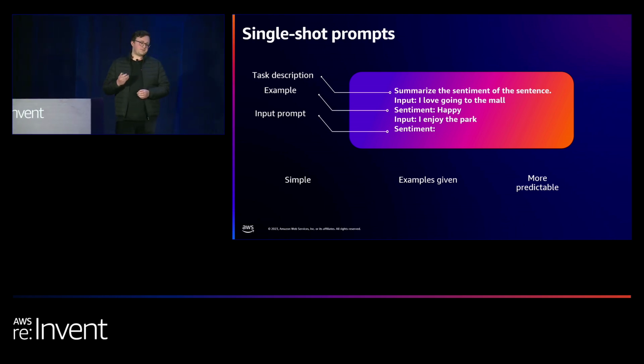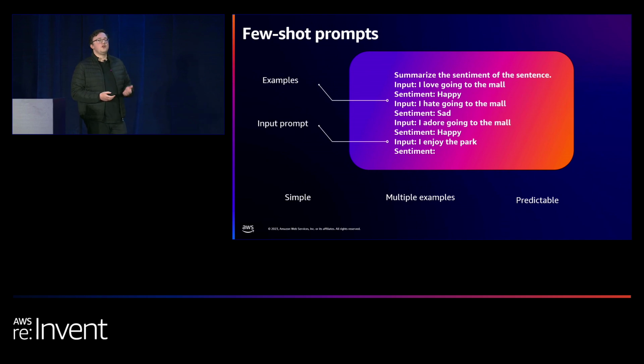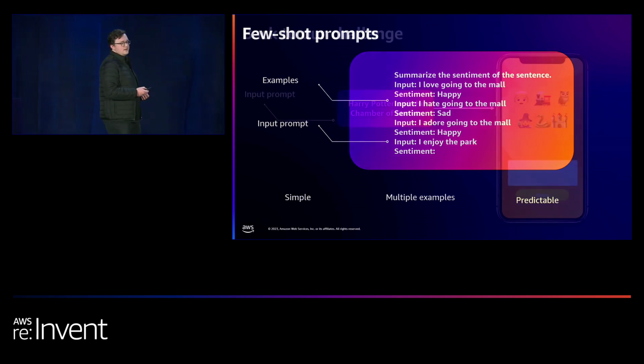happy again. We can then have few-shot prompts. So we're still giving a task description, but we're giving multiple examples, and again, that incomplete example where we're expecting a result. So this is still very simple, multiple examples, but it's getting a lot more predictable.